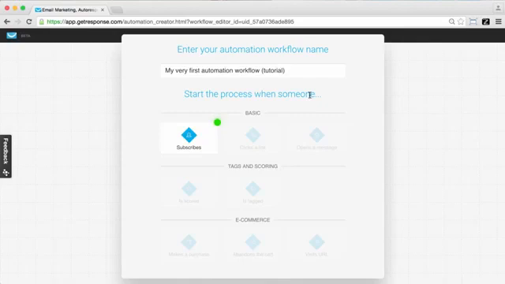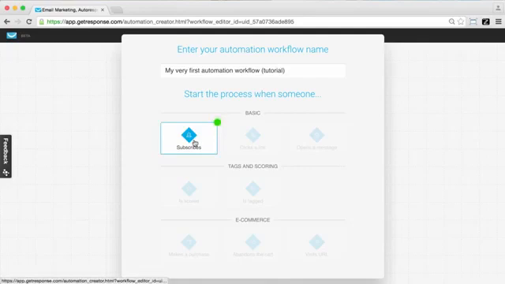And so you can see here, whenever we've got our workflow creator opened up, you're going to want to, of course, give the workflow a name so you can reference it later. And then you're going to be able to see these different conditions that are available whenever someone is going to begin your workflow. There are these basic ones available, like, for example, subscribes. So a condition of when someone subscribes, we're going to then do this. There's a tag and scoring section for conditions, so if someone has a particular score or tag, and then there are these e-commerce conditions as well.